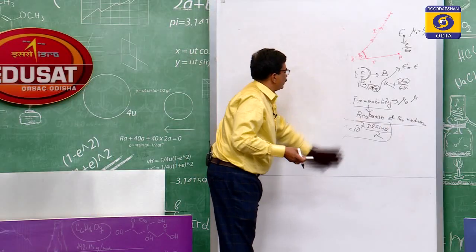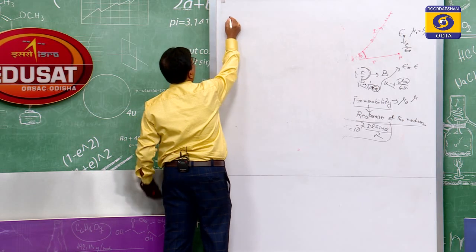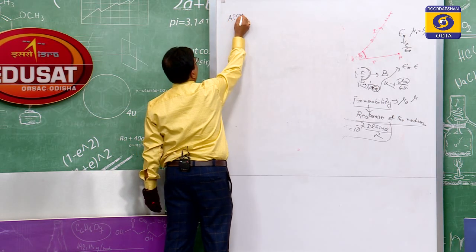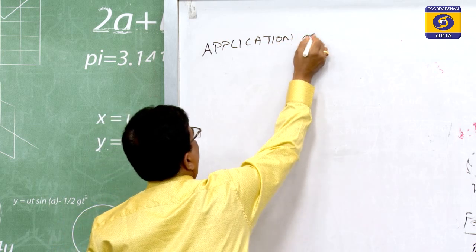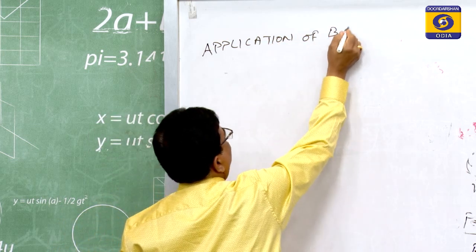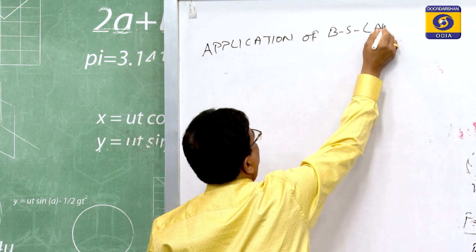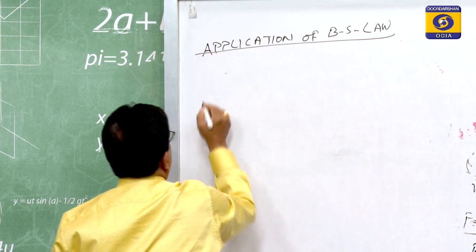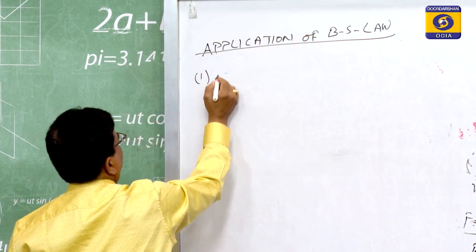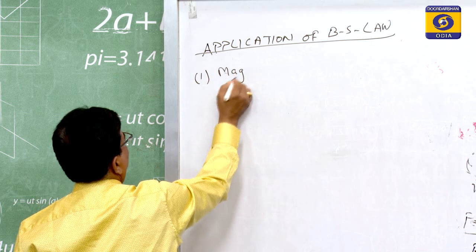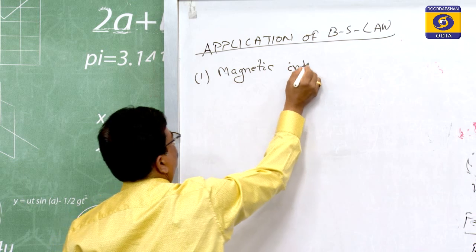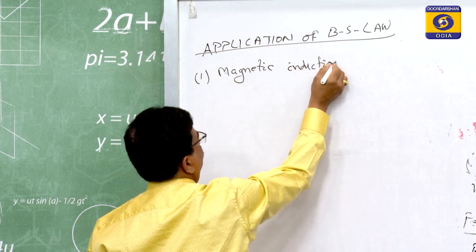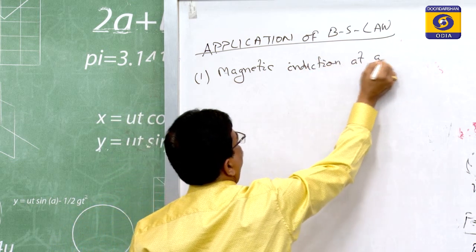Now we are going to discuss the application of Biot-Savart law. Let us first come to the magnetic induction at a point.